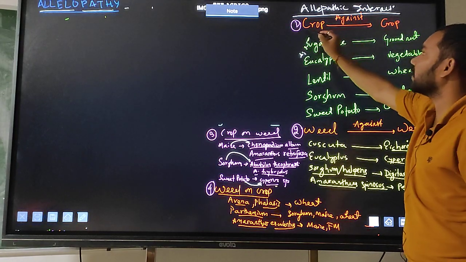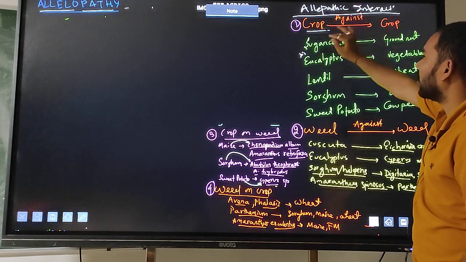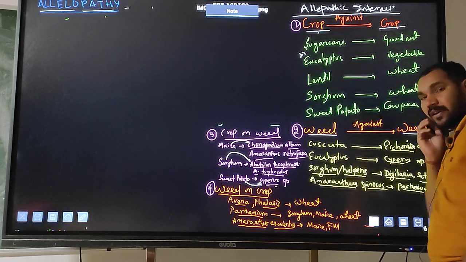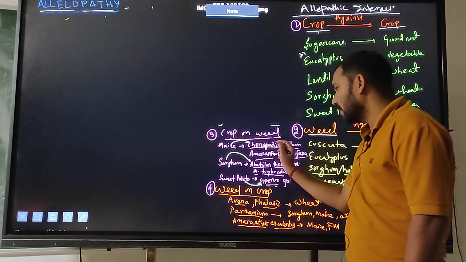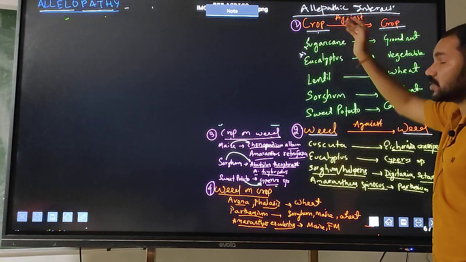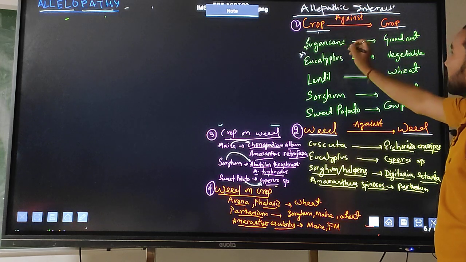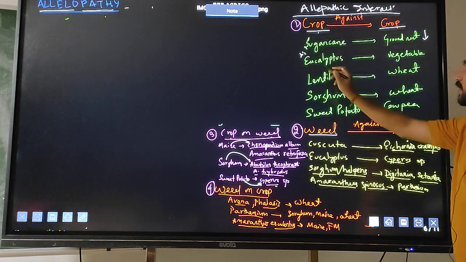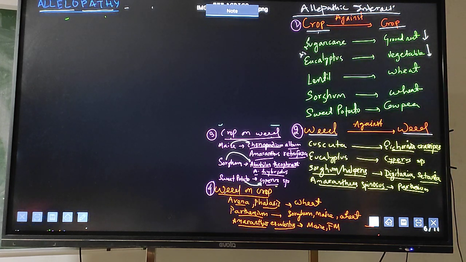One is the inhibitory effect of one crop over another crop, the inhibitory effect of one weed over another weed, the inhibitory effect of crop on weed, then the inhibitory effect of weed on crop. Just remember: sugarcane can suppress the growth of groundnut. Eucalyptus will decrease the growth of vegetables. Lentil residue will decrease the wheat crop. Sorghum decreases the wheat. Sweet potato decreases the cowpea.